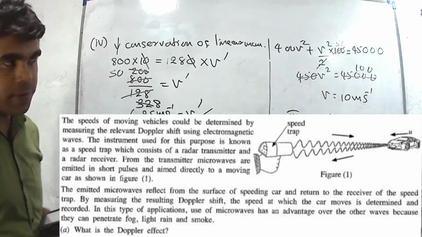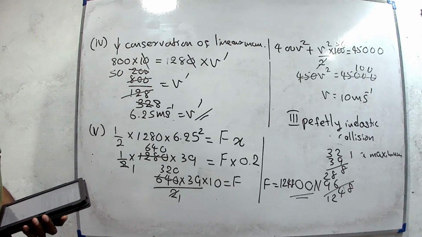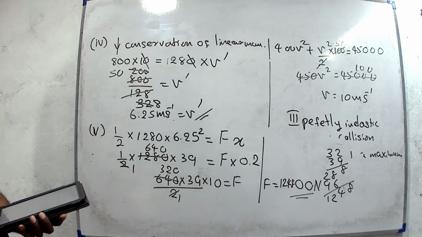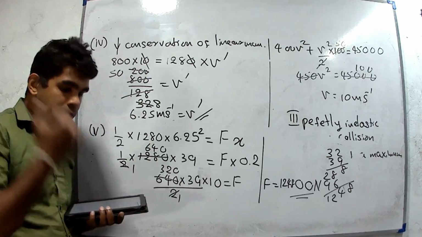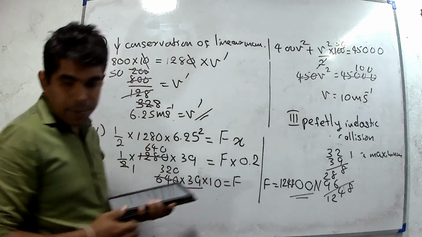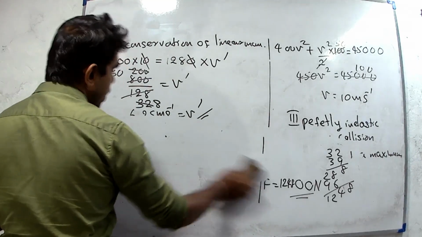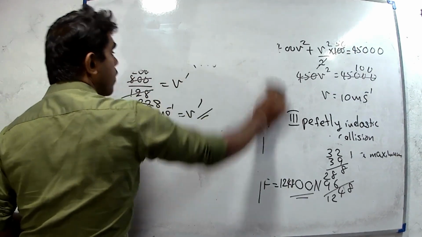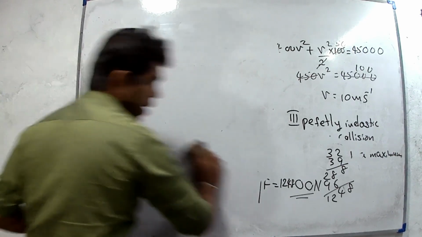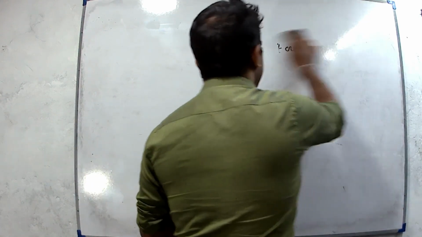Part A. What is the Doppler effect? We can write the definition of the Doppler effect, as given in the paragraph, in our own words. We can write: if there is a relative motion between source and receiver, there is a difference between apparent frequency and real frequency. It is called the Doppler effect. Or you can write the sentence in the paragraph.